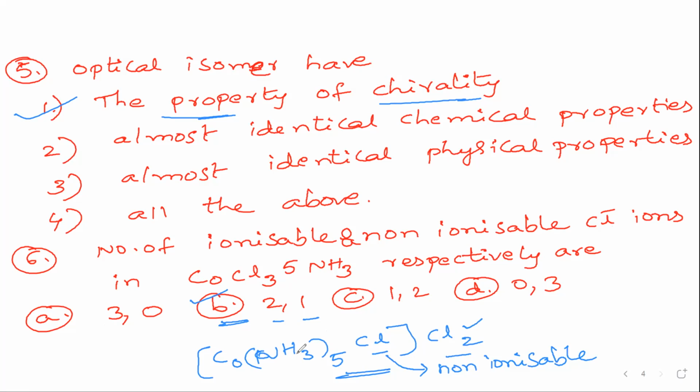This complex can be best written like this only: [Co(NH3)5Cl]Cl2, because cobalt valence is 6, so definitely it should have 6 coordination numbers in the coordination entity. So NH3 5 and Cl 1 total 6 ligands and outside 2 are there. Outside ligands are ionizable and inside ligands are non-ionizable. So it can produce 2 ionizable ions as well as 1 non-ionizable ion. Very, very important, this type of question. Please note it down. Next question.